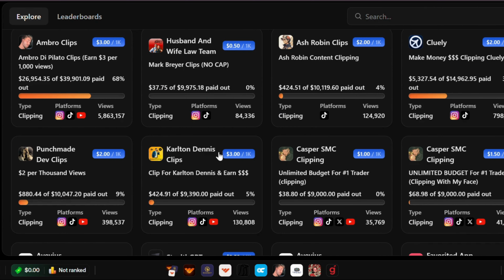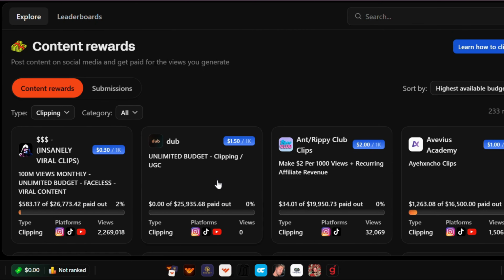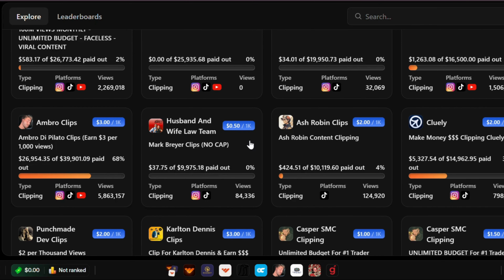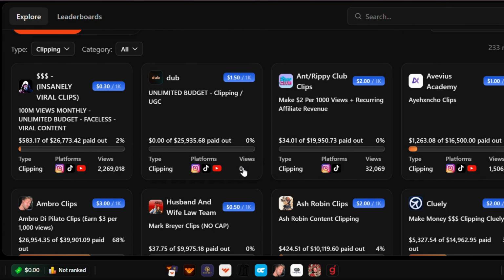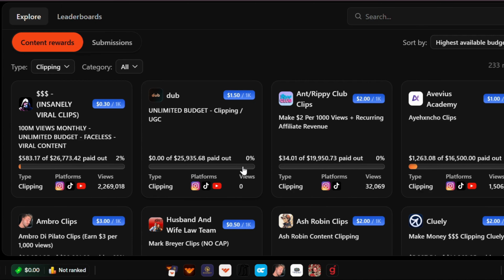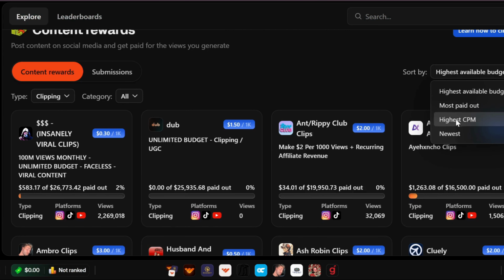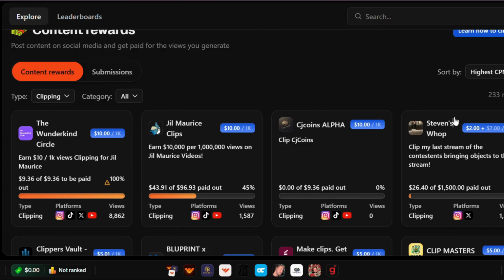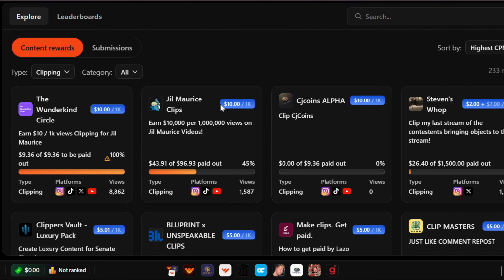For example, with Baby No Money, with Drusky, and others, as you can see, many of these campaigns are not even half paid out, and they have $10,000 budgets, or sometimes even more. It's quite easy to get started. First, you have to know what you want to do. If you want the highest possible RPM, you can sort by RPM. Go to the Sort options, select Highest CPM, and you'll see they're paying up to $5 per 1,000 views for different campaigns. You can click on a campaign to see the details.